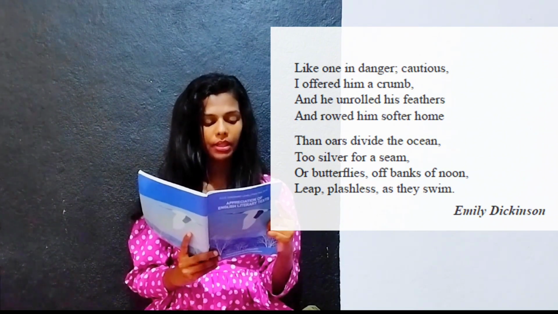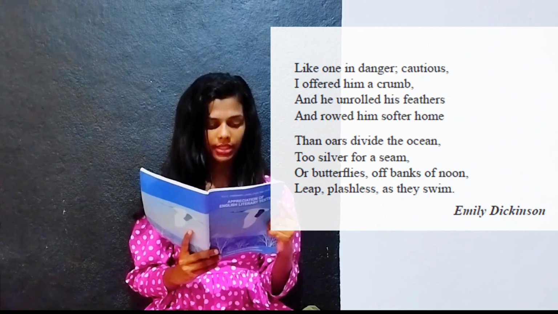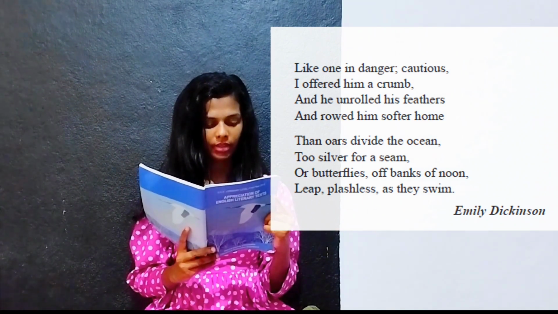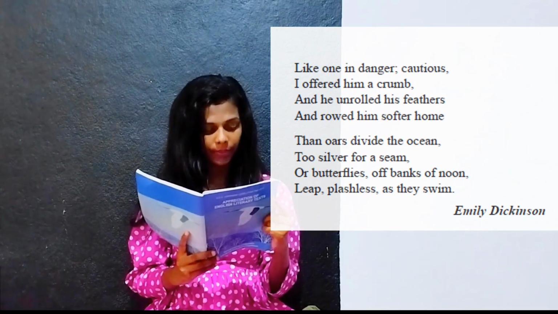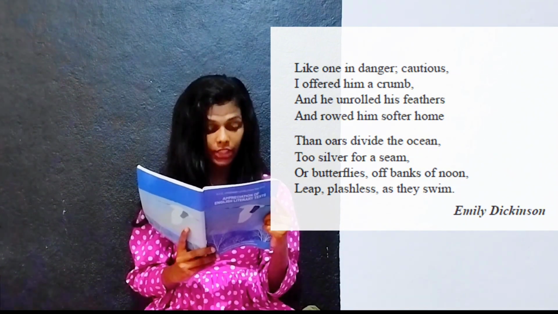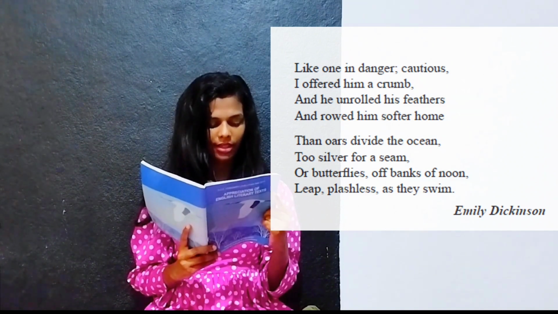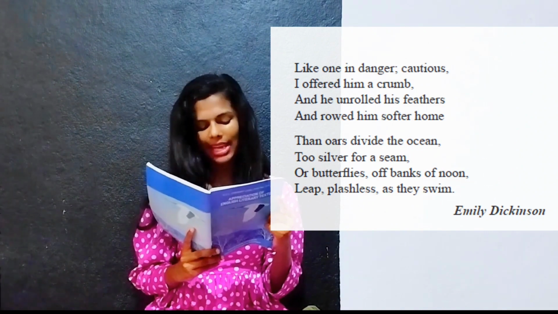I offered him a crumb, and he unrolled his feathers and rode him softer home. Then oars divide the ocean to silver for a sea. O butterflies of banks of noon, leap, flashes as they swim.